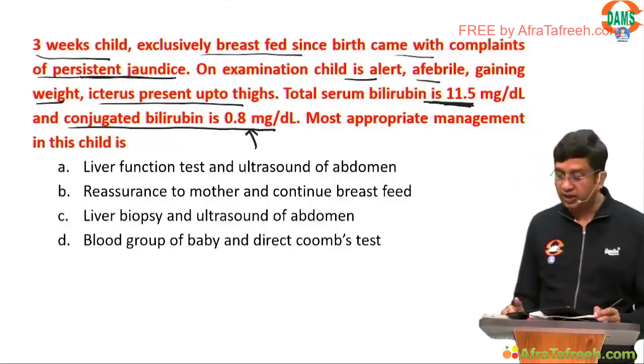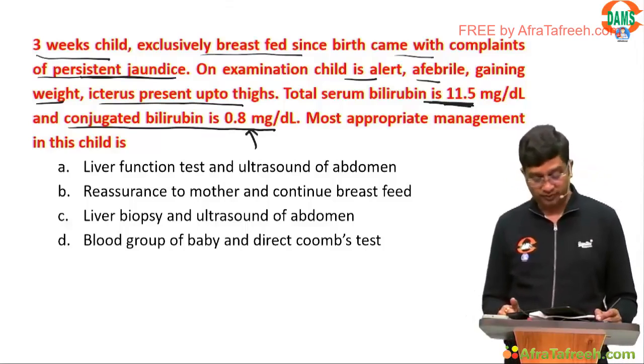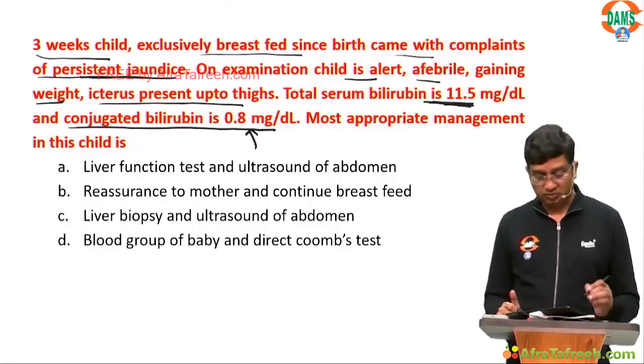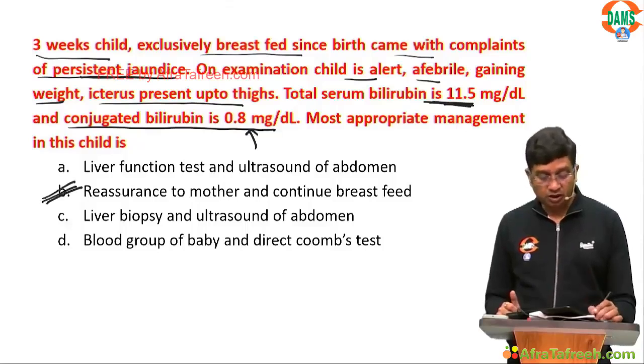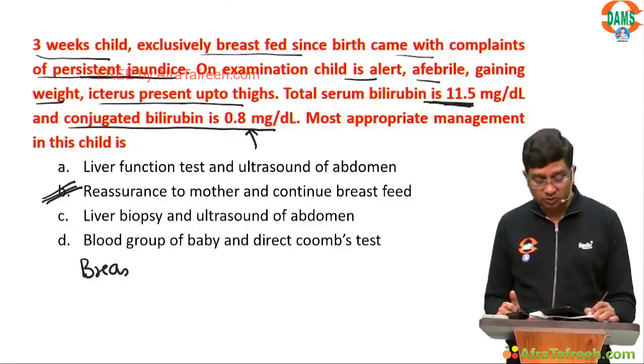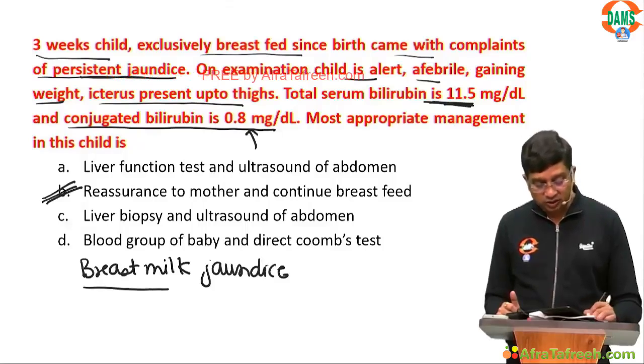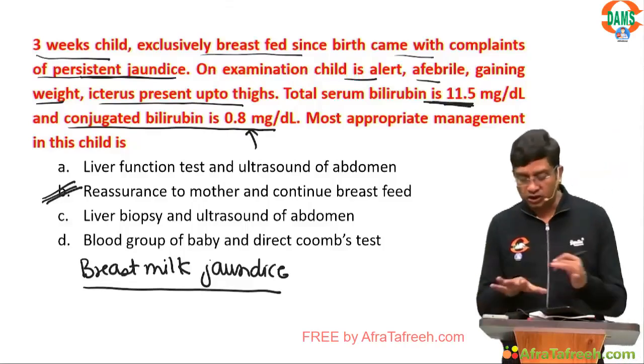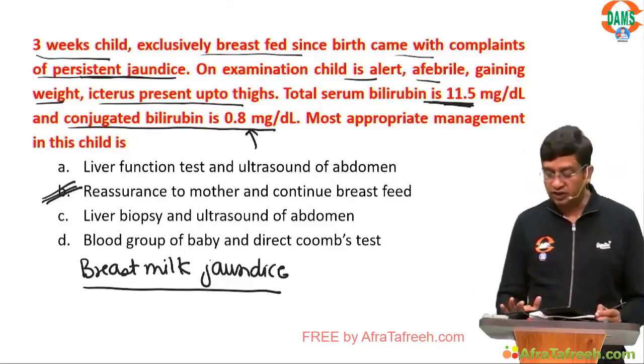Most appropriate management in this child should be what? Reassurance to the mother, because this mostly seems to be the breast milk jaundice, nothing else to be done. Liver function test, ultrasound abdomen does not carry, right? Question language is this, but the answer is very, very simple here.